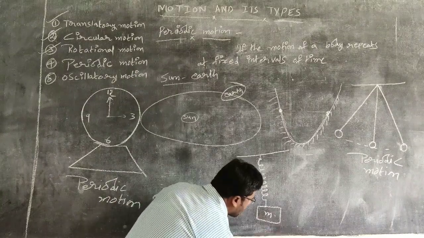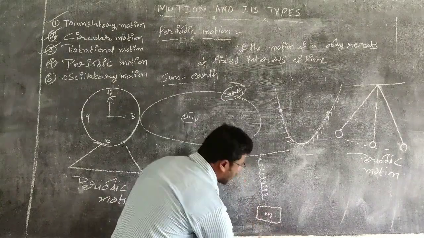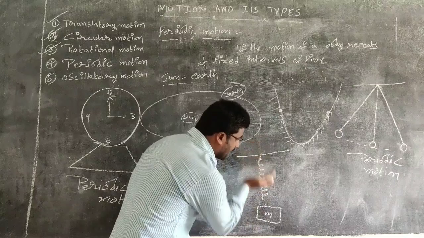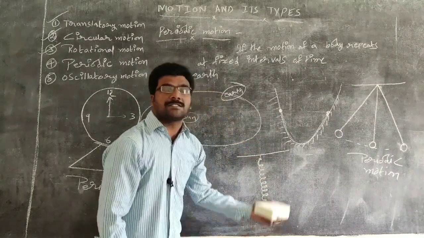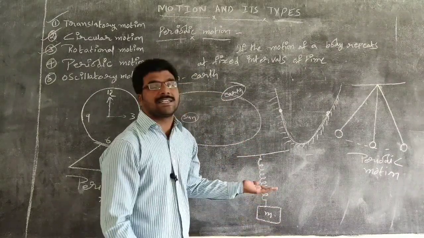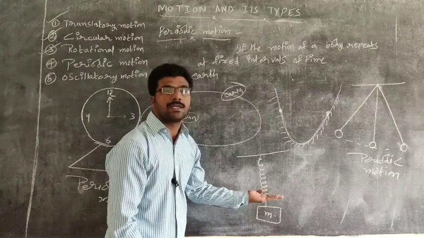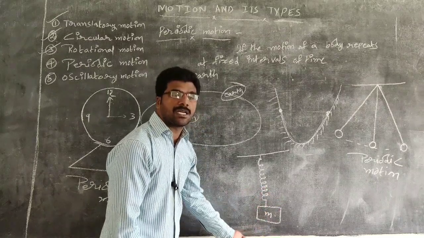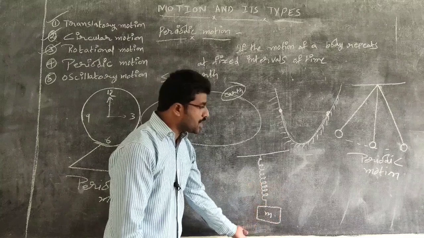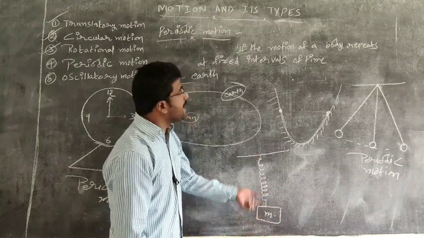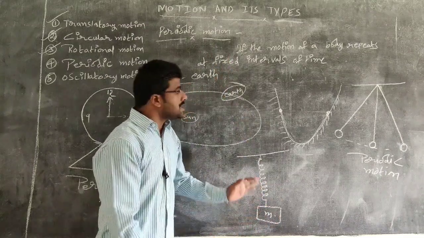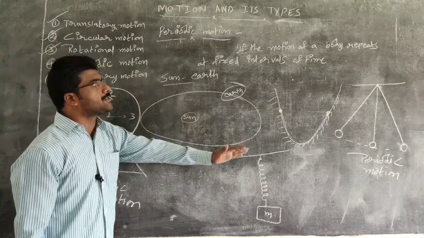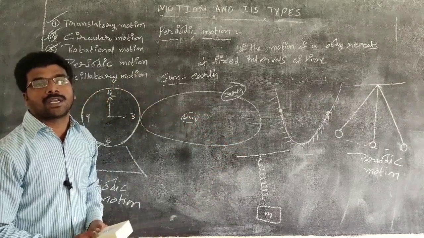If you pull this block a little downwards and release, it makes some movement. This movement is also considered periodic motion, as it repeats its motion at a fixed interval of time. These are all examples of periodic motion.